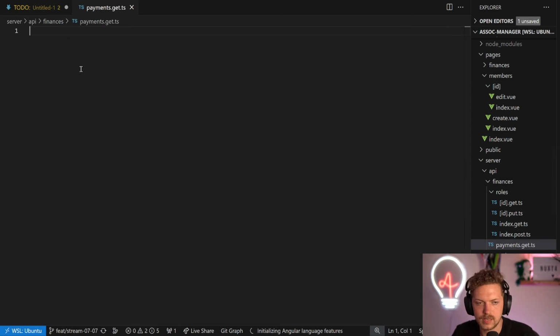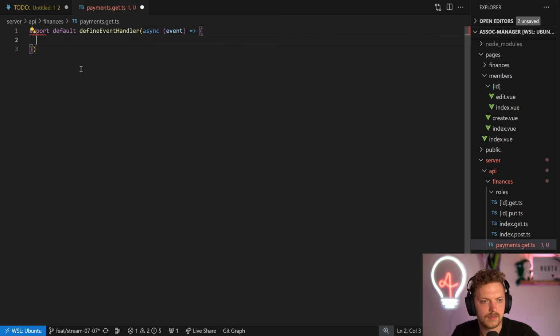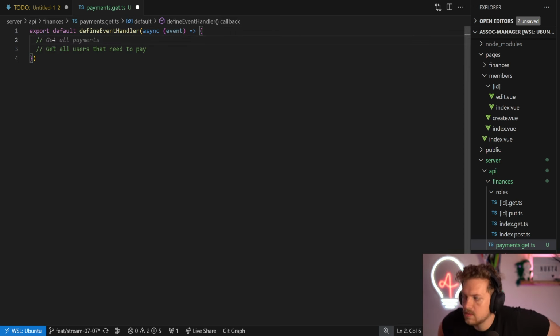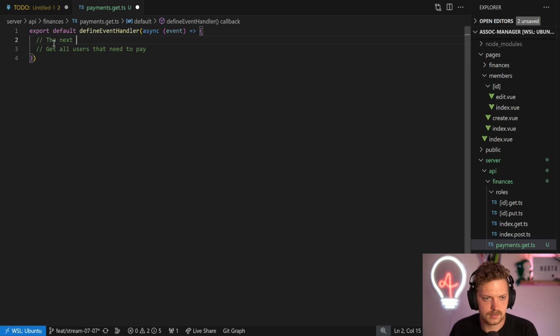We just leave it on GET for now because why not? Good, thanks VS Code. So the idea is we want to get all users that need to pay. But that means, okay, what does payment mean? In this case, payment means, first of all, find out the next payment date.